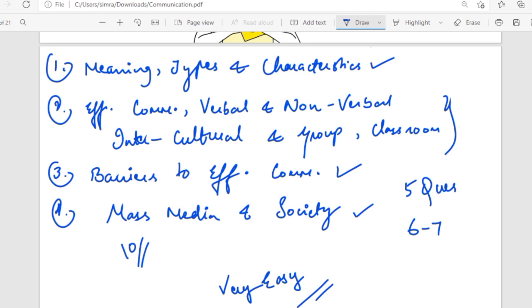So yeah, NTA is quite unpredictable because in some shifts they hadn't asked even a single question of teaching. In some shifts they didn't ask about research. So things are changing now in the NET examination especially. So you have to make sure that you are learning all the units, and roughly you can expect 6 to 7 questions from communication.